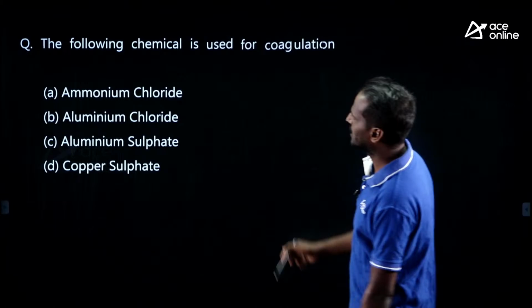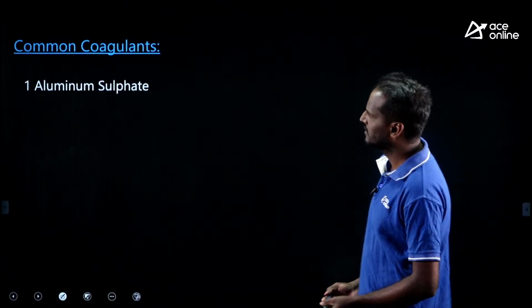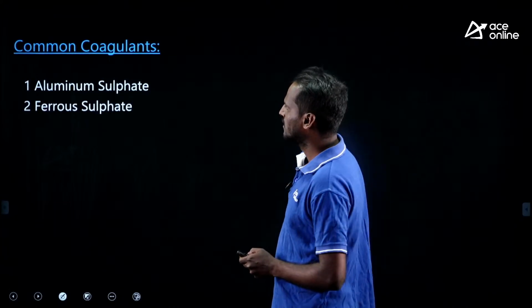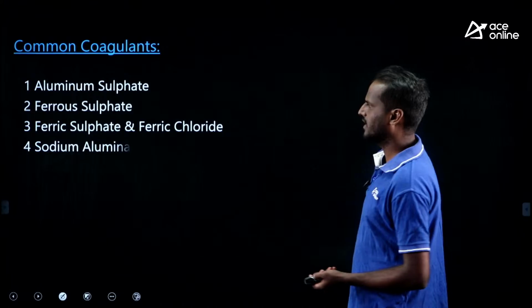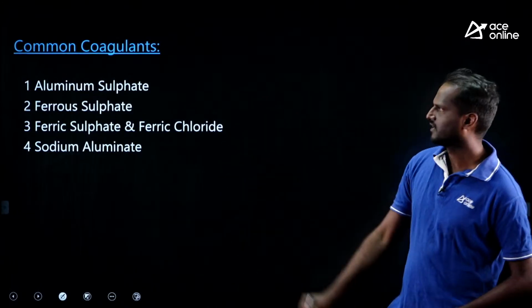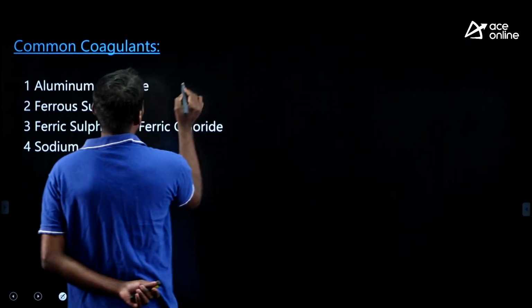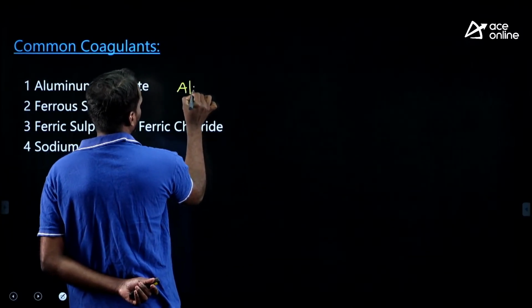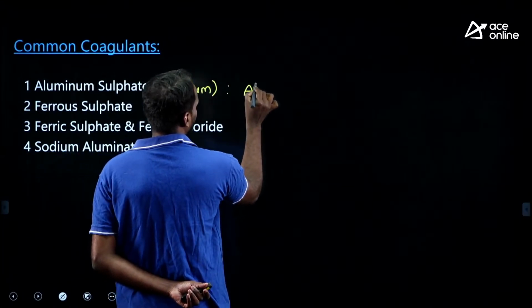Look at this, the common coagulants are, just recall: aluminum sulfate, ferrous sulfate, ferric chloride and ferrous sulfate, and sodium aluminate. This aluminum sulfate we call alum. What is the chemical formula of alum?